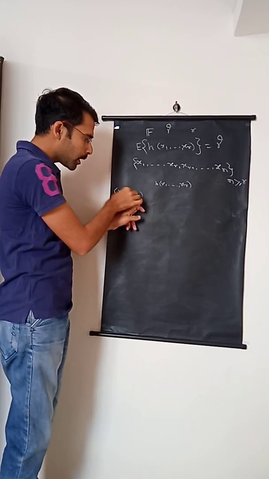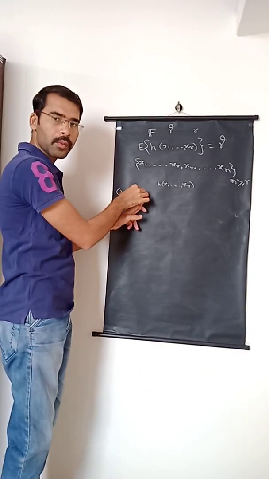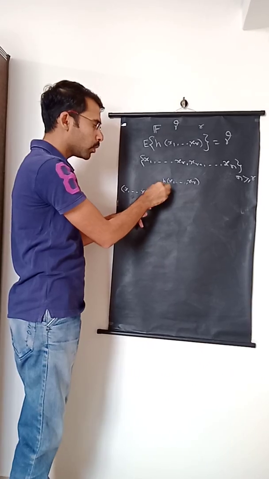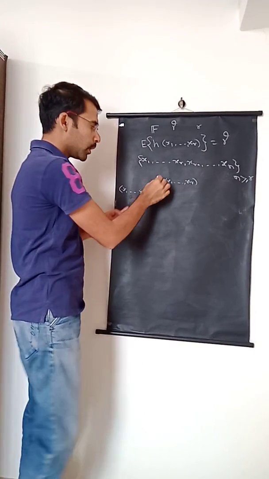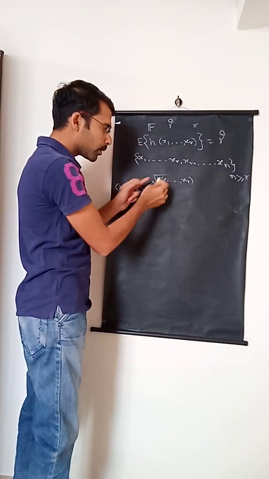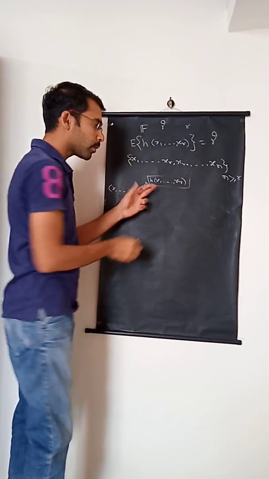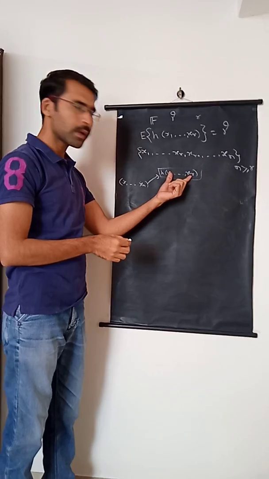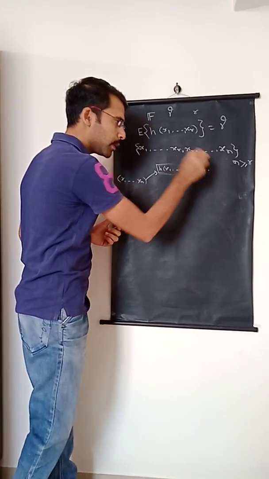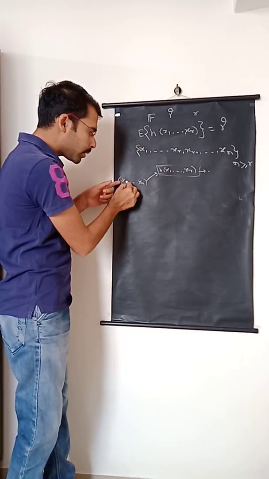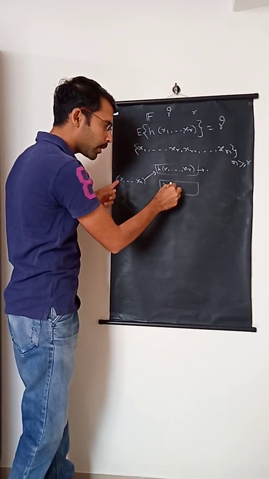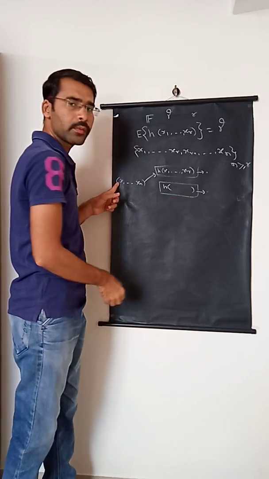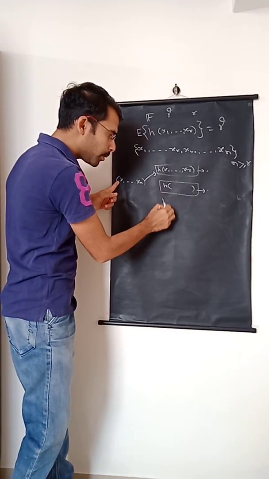We select any r units, any r observations from this sample, and those will be provided as input to this particular kernel. So this H will calculate its value, H of x1, x2, xr, output will be considered. Now again we will select some other r different values. Those r values, again H will be calculated, output will be stored. So this will be continued.